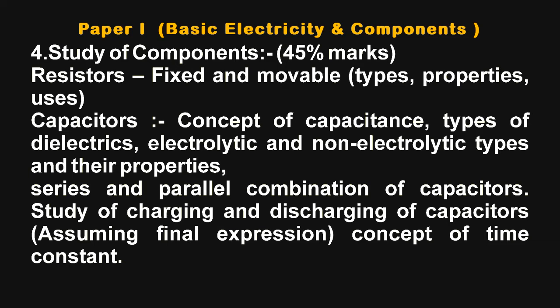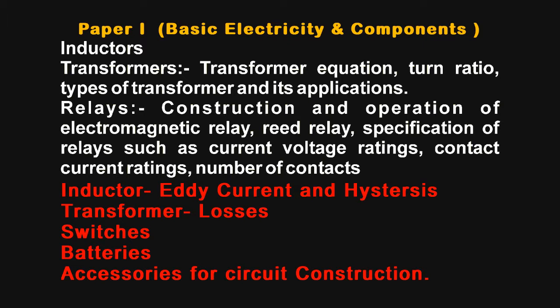The next component is the inductor. In inductors we have to learn what is meant by self-inductance, what is meant by mutual inductance, and how inductors are formed. Then these inductors are used to make transformers, in which we learn the transformer equation, their turn ratio, the types of transformer and the applications of transformer. These are included in the topic transformers.